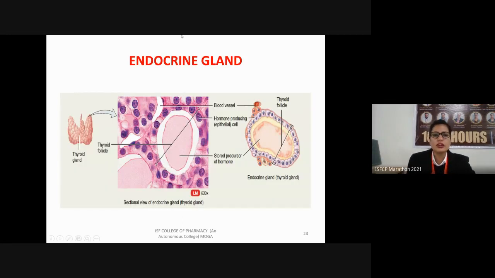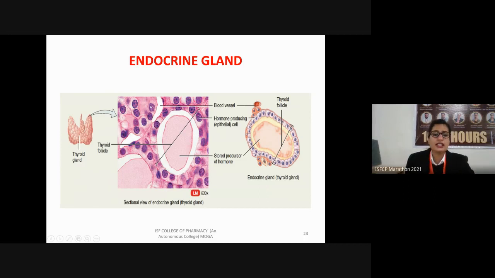So this is the structure of an endocrine gland. The example of this gland includes the thyroid gland. The thyroid gland is the butterfly-shaped gland present in our neck. It consists of the thyroid follicle. You can see this is the microscopic image of the thyroid gland, which consists of thyroid follicles